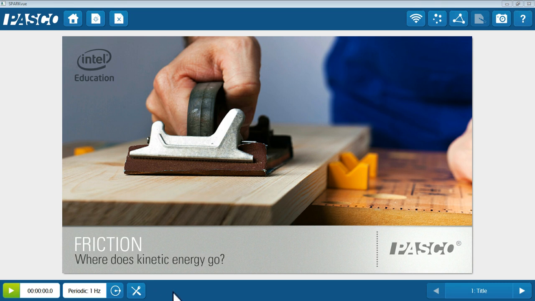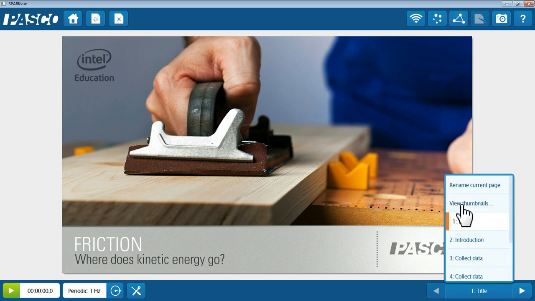On the bottom bar, you'll find the Play button to start data collection, the type of sampling you would like to have, either periodic or manual, also the rate of sampling, and the experiment tools. You'll also find the navigation for the Spark Lab itself.